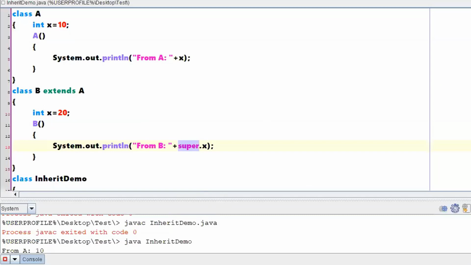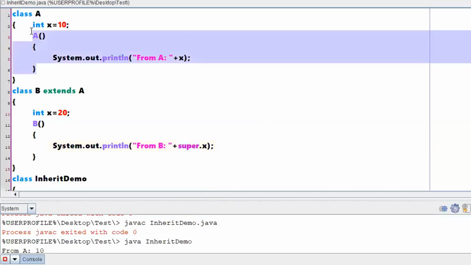Now with respect to the previous output, when it was executing a parent constructor first, right? When I wrote a program and executed it, it was executing the parent constructor first, then the child constructor, right?